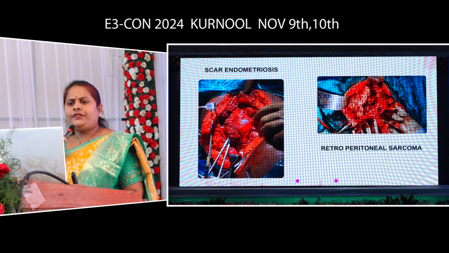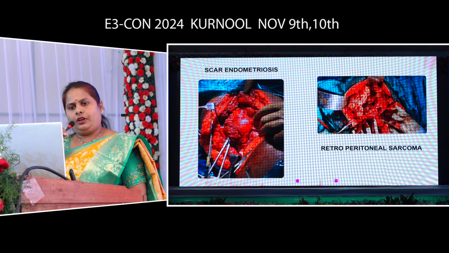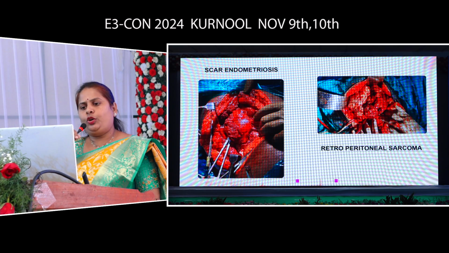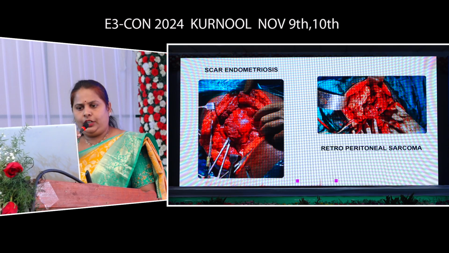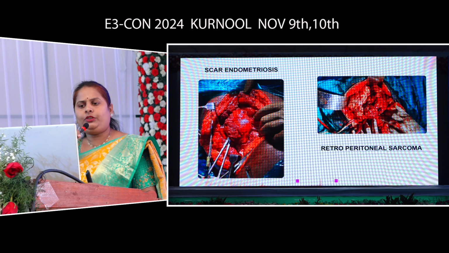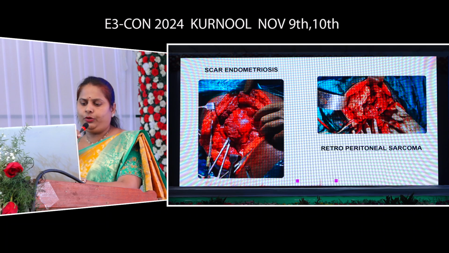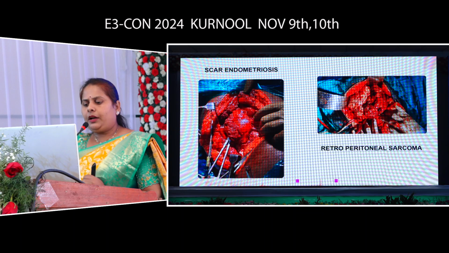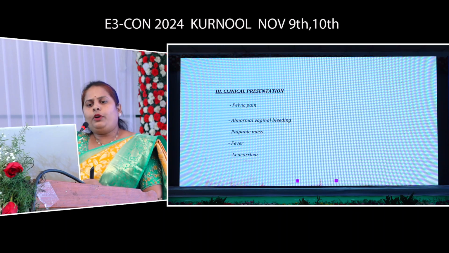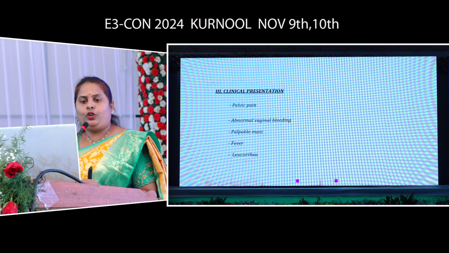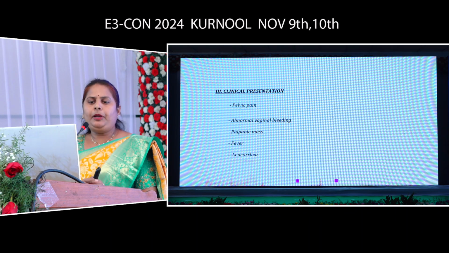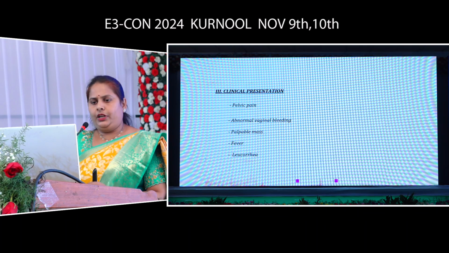This is a rare case of scar endometriosis presenting as a mass, and a rare retroperitoneal sarcoma, which is pushing the peritoneum and coming up to the parametrium, presenting as a tubo-ovarian mass. Then coming to the clinical presentations. What are the clinical presentations with which a patient with tubo-ovarian mass comes to us? They usually come with pelvic pain, abnormal vaginal bleeding, palpable mass, fever or leukorrhea.